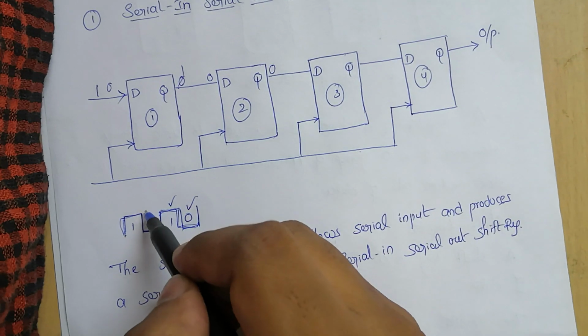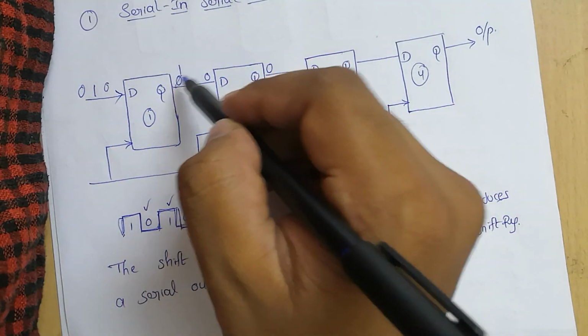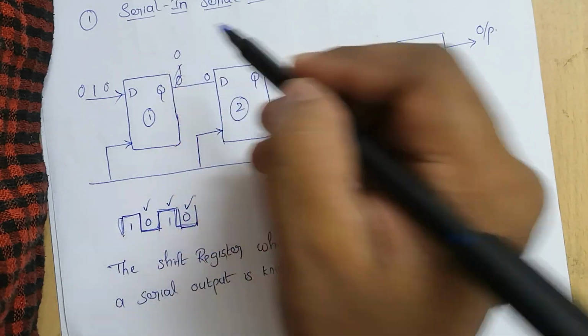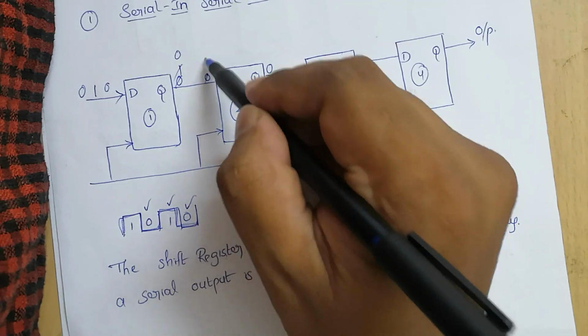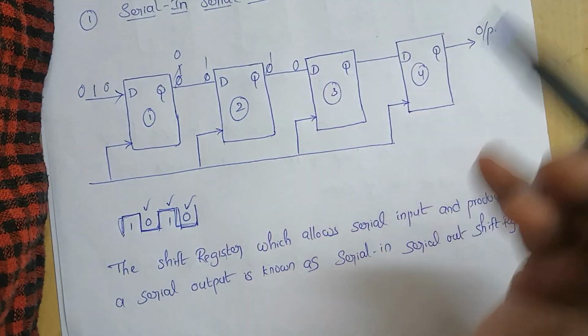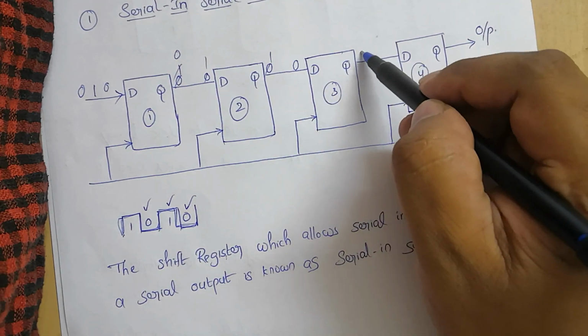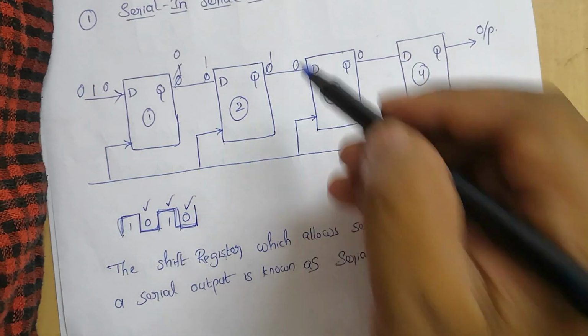After applying the third pulse, the data is 0, and this 0 is passed here. Now this 1 is transferred onward, and it appears at the output. This 0 is applied at D, so the output of the third flip-flop is 0, because the input of the third flip-flop is 0.